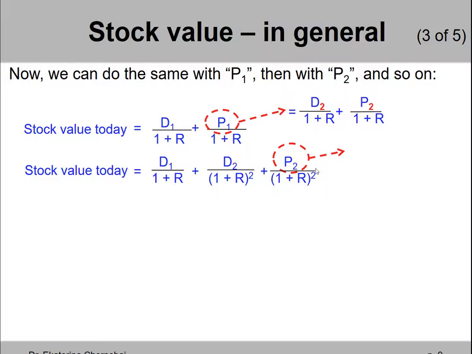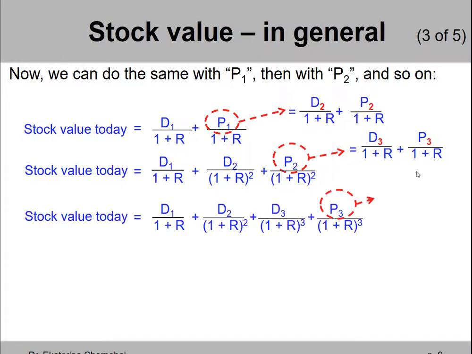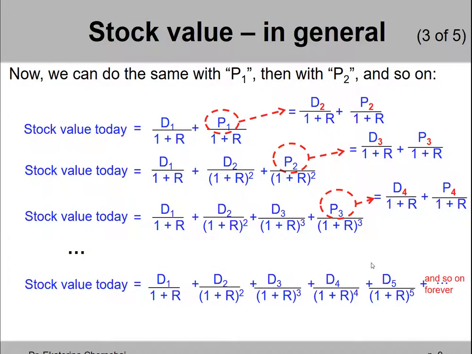And now we can do the whole thing again. We can say, well, price in 2 years is the discounted sum of dividend in 3 years and price in 3 years, right? And then we can keep doing this over and over and over again. And what we will get is an endless stream of future dividends, never-ending dividends, a perpetuity of dividends, each discounted by the appropriate number of years.